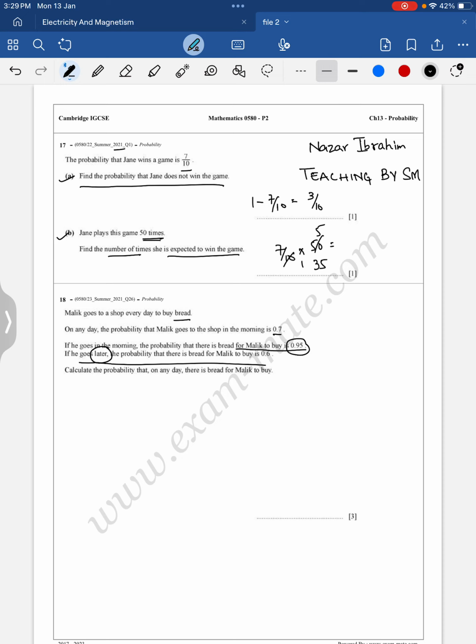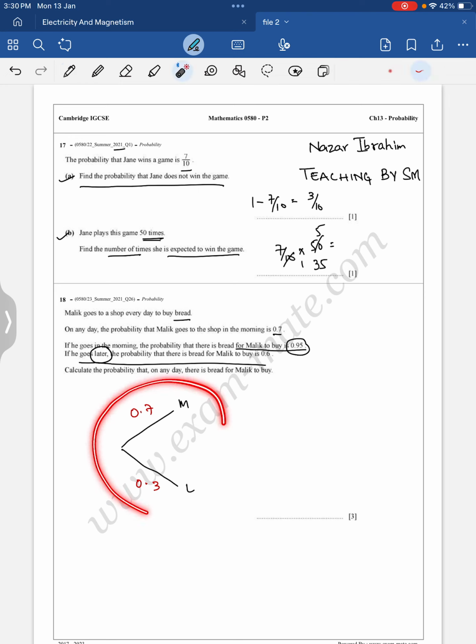So starting with a tree diagram: when we have more than two cases, we draw a tree diagram. Now see what the tree diagram is. One is buying bread, so bread in the morning and later. Morning probability is 0.7, so 1 minus 0.7 is 0.3. If he is going later, the probability is 0.3. The total of the probabilities in any branch is 1, right? So 0.7 plus 0.3 is equal to 1.